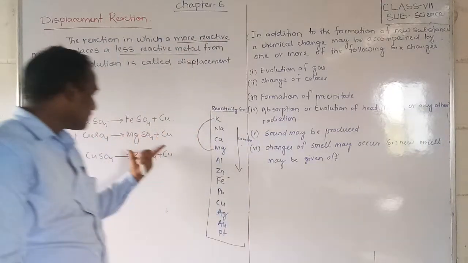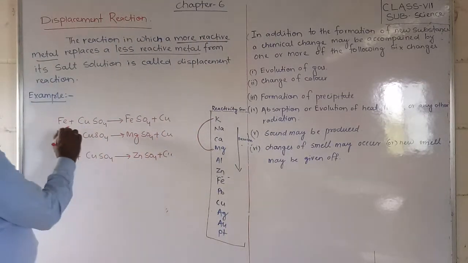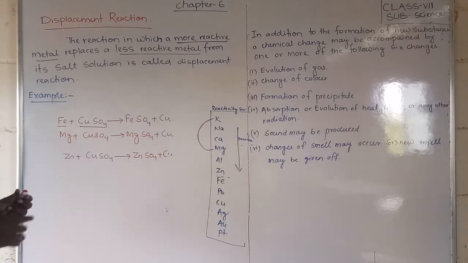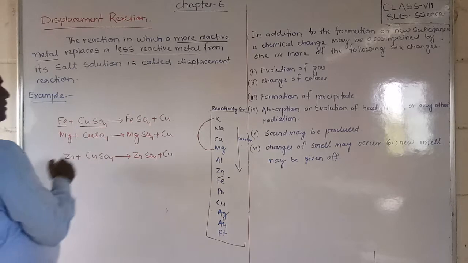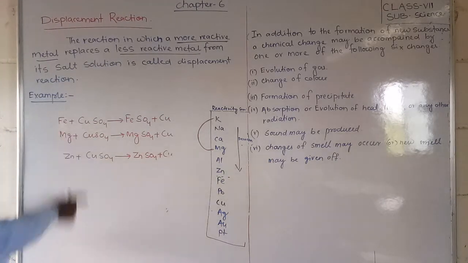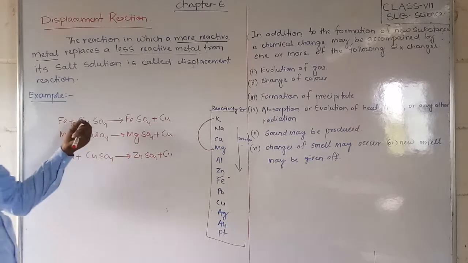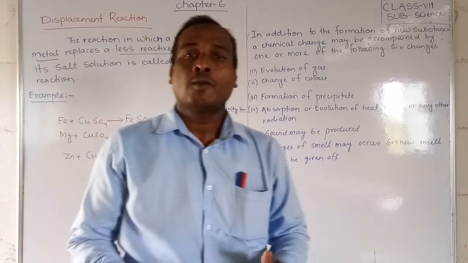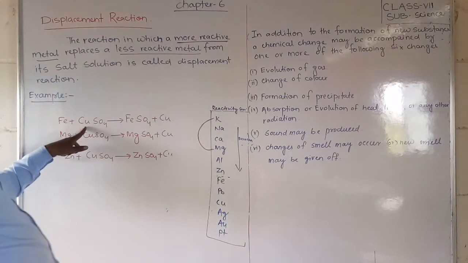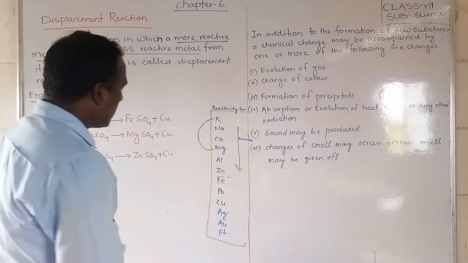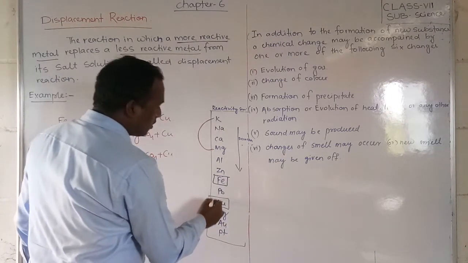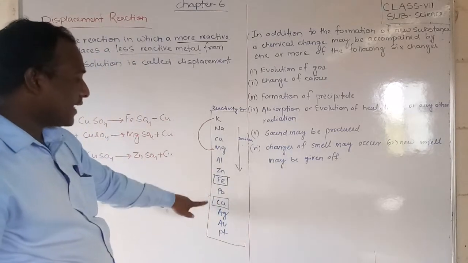Okay students, let us start with an example so you can understand. Students, you should see here iron and copper sulfate solution, a salt solution. Observe that two metals are there. What are they? One is iron, one is copper. Which one is more reactive, iron or copper? You have to choose. See, iron is here and copper is here. So iron is more reactive than copper.